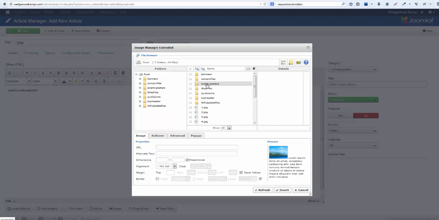Your event posters, banners, so if you want to put sponsors in there, you can put their images in there. Com Profiler is photos of your users, just general graphics. Quick icons are like the little icons that are up in the menu to help them stand out. Top header is just the top portion of your web page. Your update pics, etc.